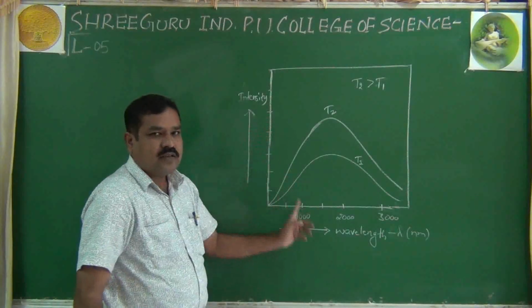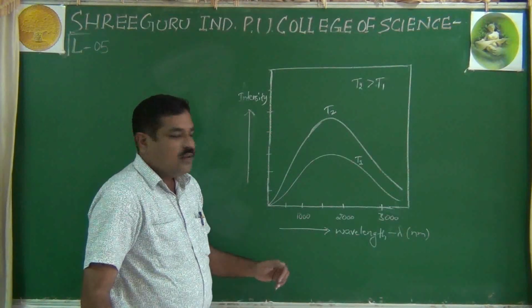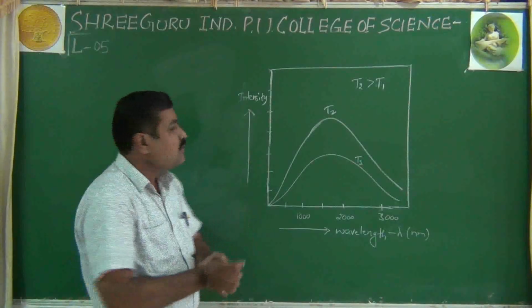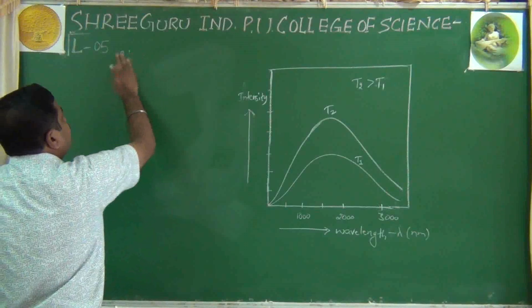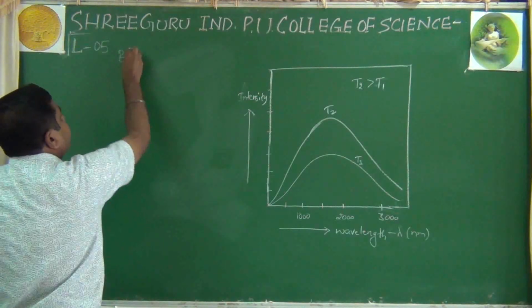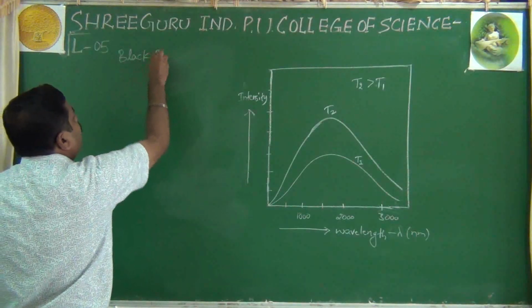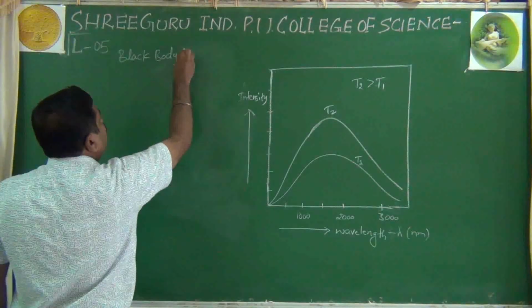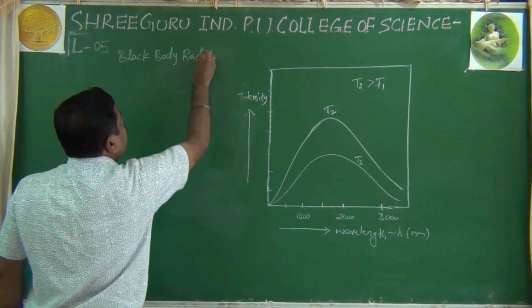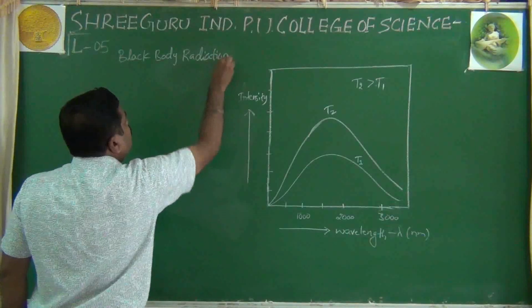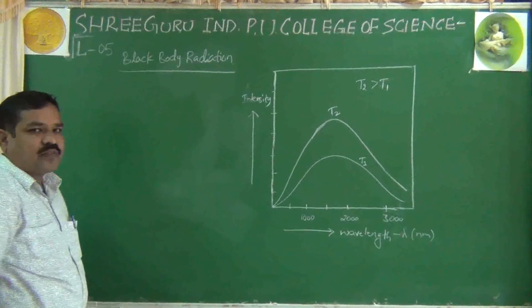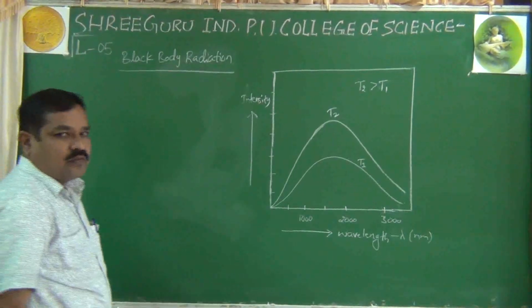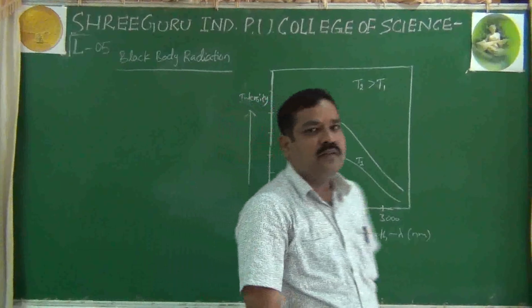Intensity versus wavelength is plotted. But before that I will tell you what is actually black body radiation. So what is this black body radiation?